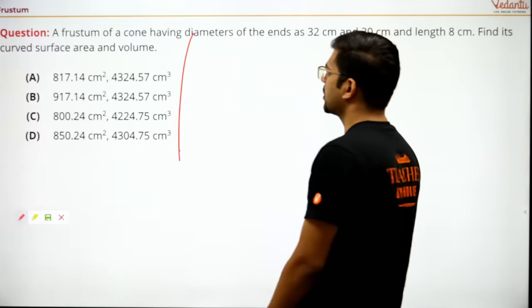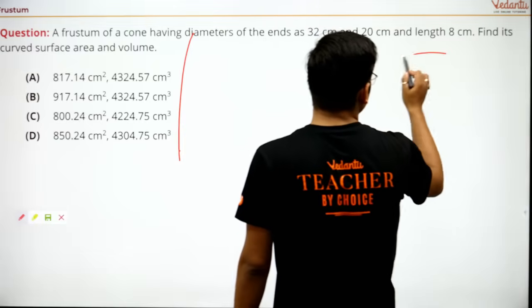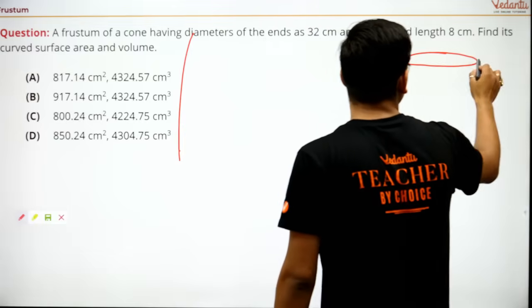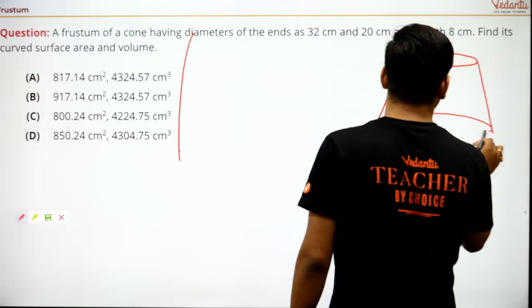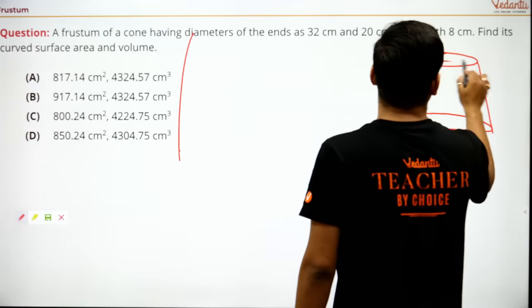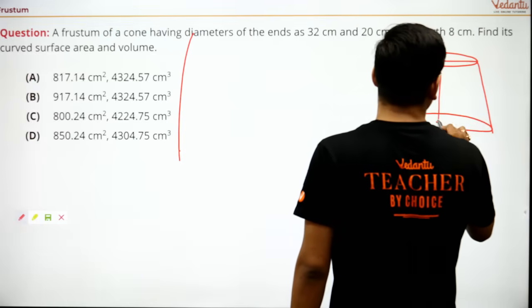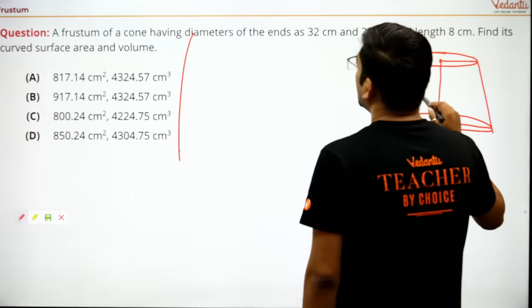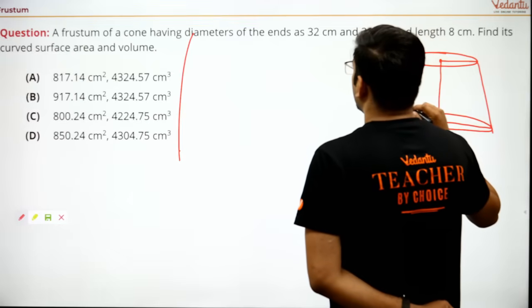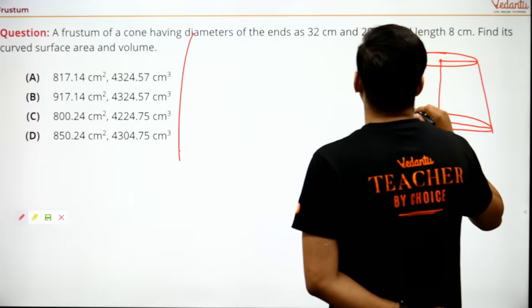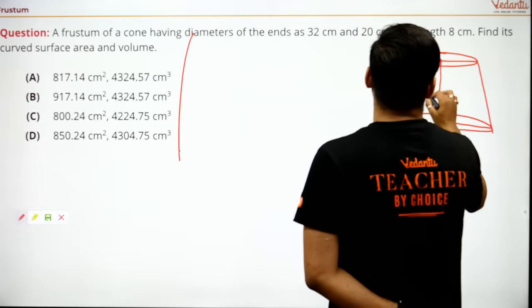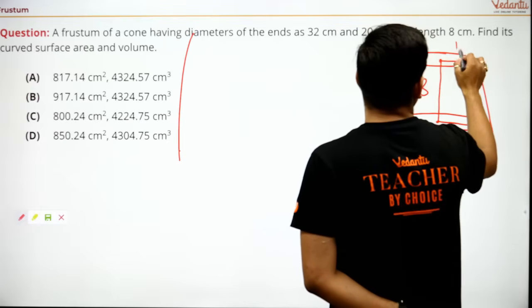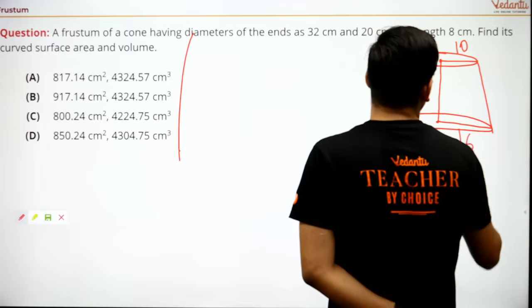Come on. Frustum of a cone having diameter. So let's make a frustum. Frustum of a cone having the diameter as 32 centimeter and 20 centimeter, length 8 centimeter. This is 8, this is 10, and this is 16.